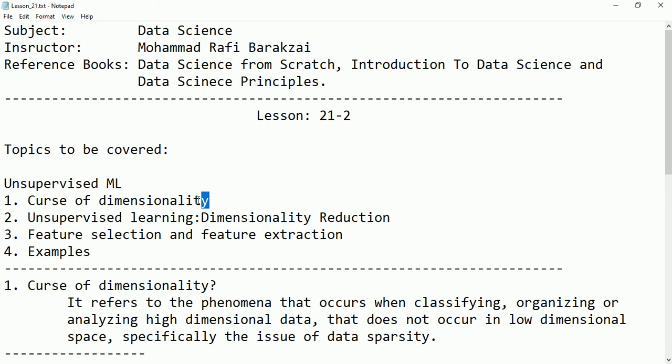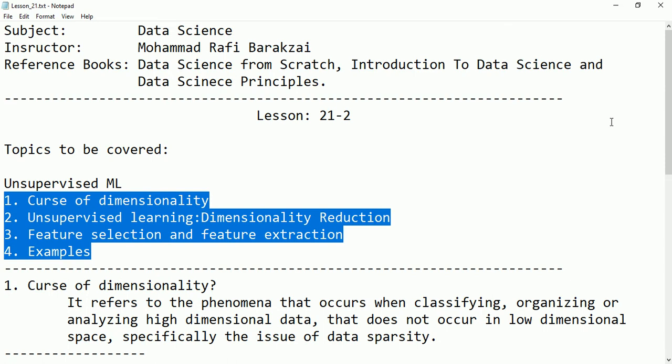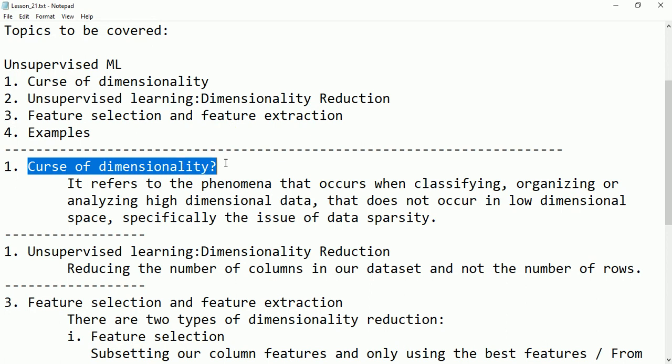But before that, we are going to talk about the curse of dimensionality, then we will talk about feature extraction and feature selection, then we will give some examples for them. Now let's start with the first topic. So the first topic is curse of dimensionality. So what is curse of dimensionality? It is very important, friends, you have to understand this.